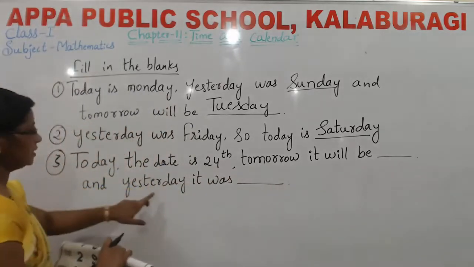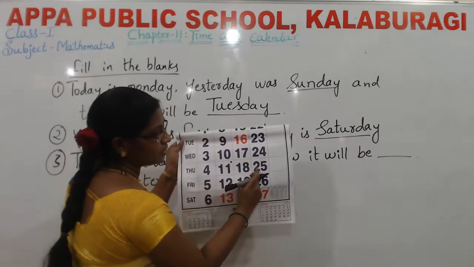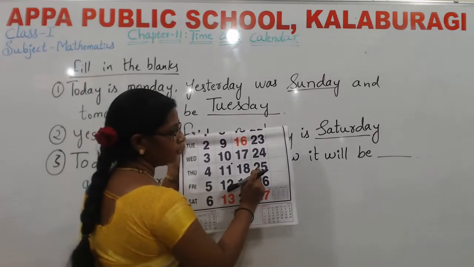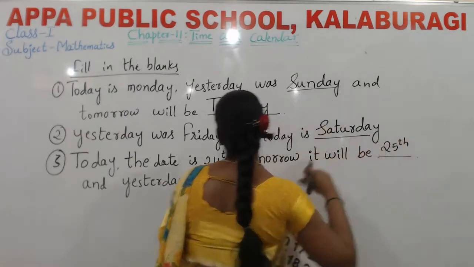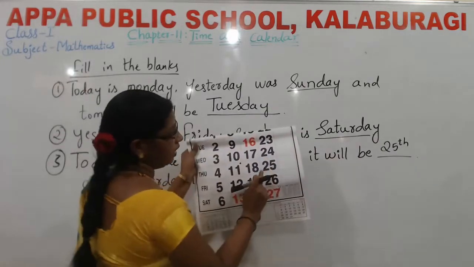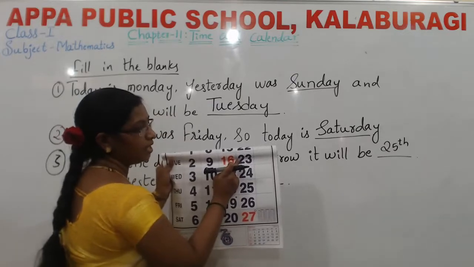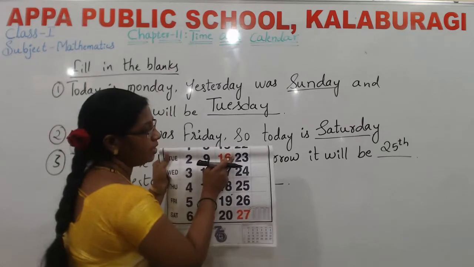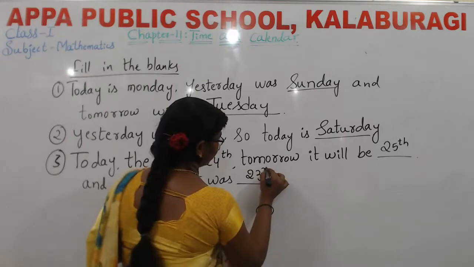And yesterday it was. See here, 24 is there. The next day, that is tomorrow. What date is it? Yes, very good. That is 25th. And yesterday it was. What are they asking? Yesterday. See, this is 24. The day before that will be what? Yesterday. What is the date? Yes, very good. That is 23rd.